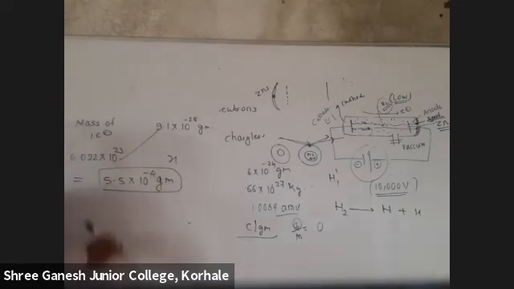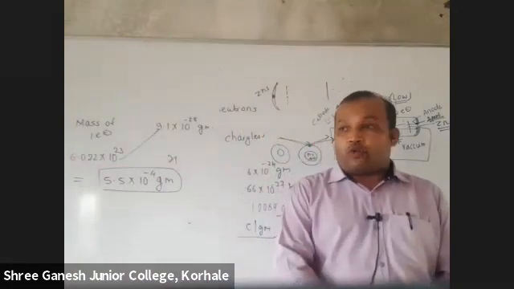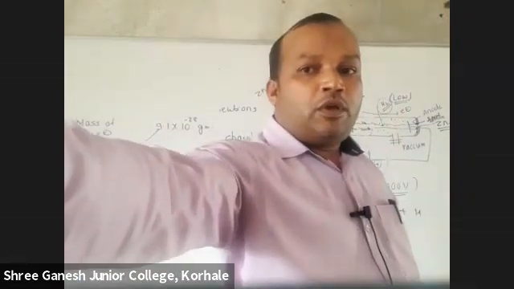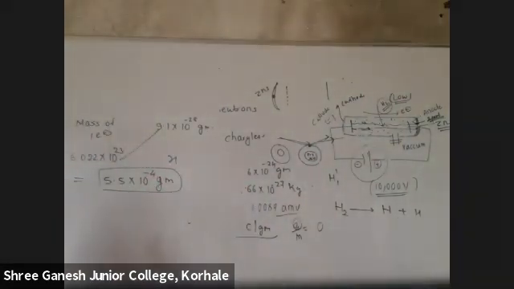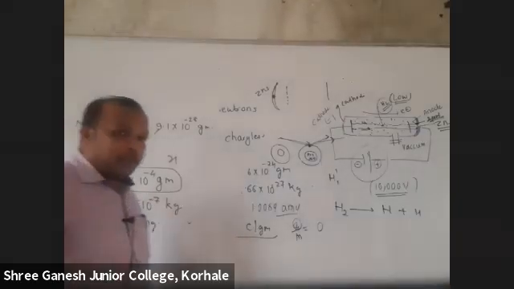So if the question is asked directly, what is the molar mass of electron? 5.5 into 10 raised to minus 4 grams. Convert this into kg: 5.5 into 10 raised to minus 7 kg. In milligram, 0.55. Can I write 0.55 milligram? Understood? So this number you need to remember.